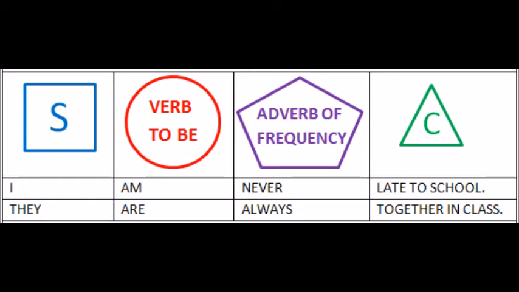Now we have a new structure. First we have the subject, then we have the verb to be, then we have the adverb of frequency, and finally we have the complement. This means that adverbs of frequency go after the verb to be.